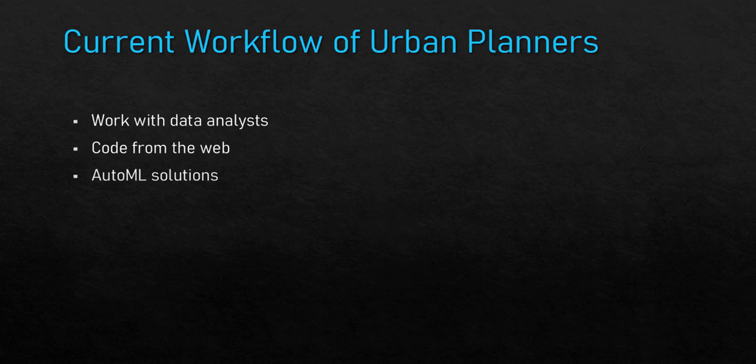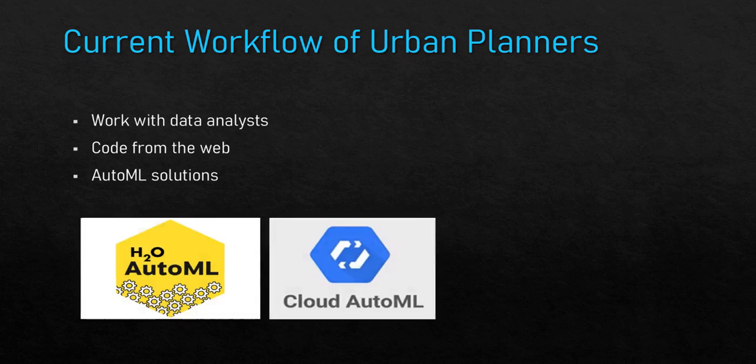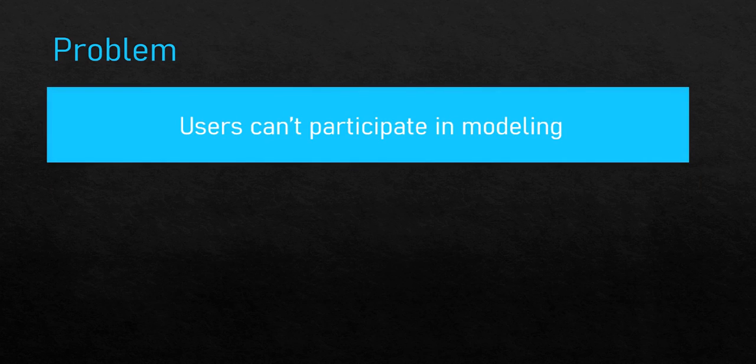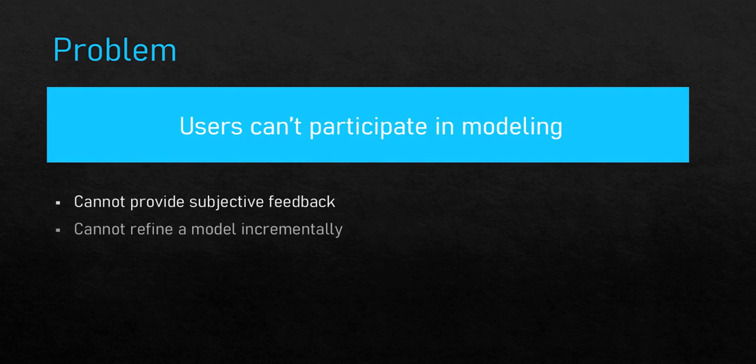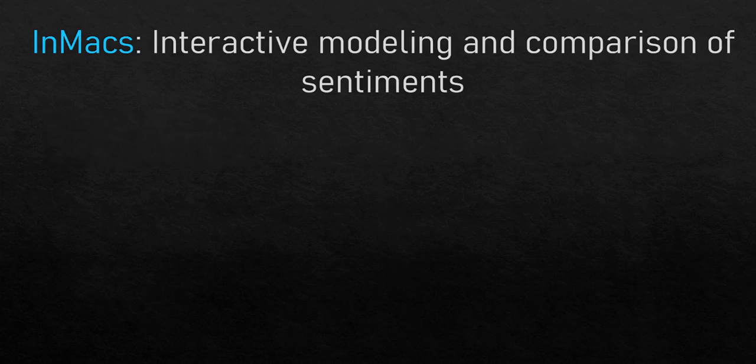From repeated discussions, we learned that these users either work with a data analyst or reuse codes from the web to build their model, but more frequently they use AutoML-based solutions. For example, they specify a pre-annotated dataset of tweet corpus to AutoML to train a sentiment classifier. While useful, urban planners find the current workflow inhibits them to incorporate their domain expertise in the modeling process. Further, they cannot refine and explore multiple models by adjusting training examples or input features incrementally.